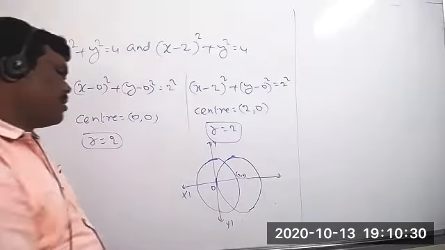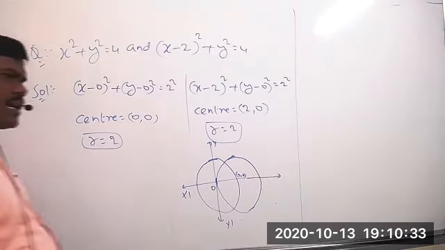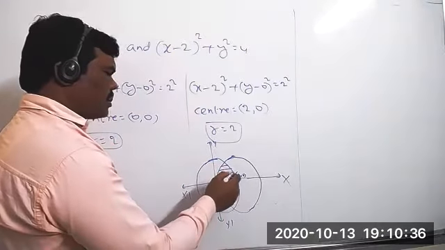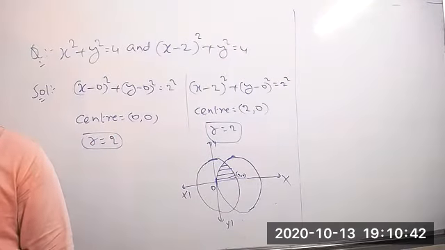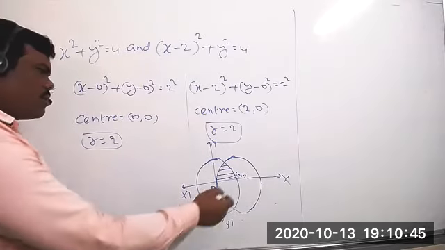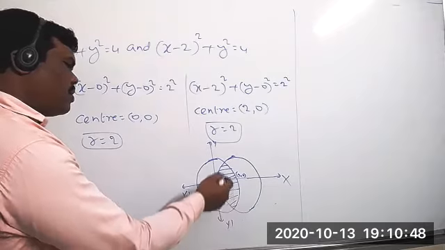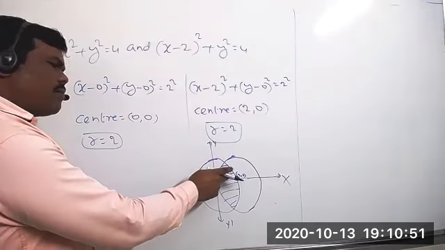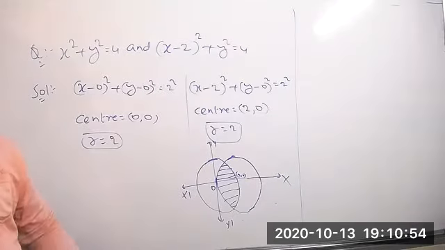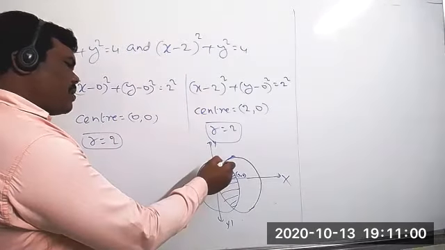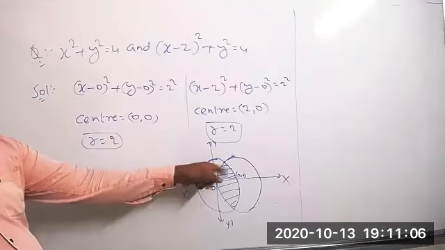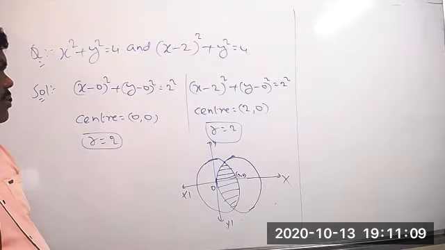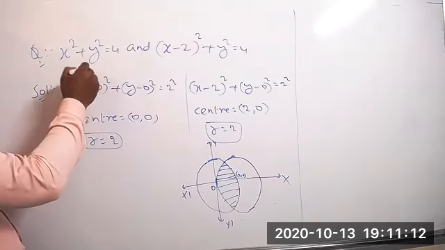Okay, the second circle. Now we have to find the area bounded by the two circles. Actually, we have to find the complete area, but you can find the area of only one part and take double, and we will get the total area. But for finding this area, we first require this point also. So how to get this point here? By solving these two circle equations we will get this. So first you can write now the first given information.